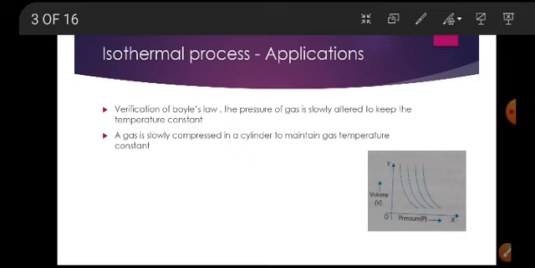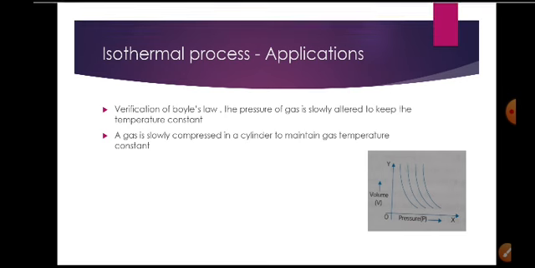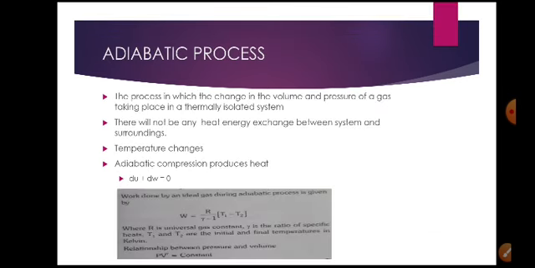See the graph. The pressure and volume curves at constant temperature are called isotherms. These are rectangular hyperbolas. And the next process is the adiabatic process.